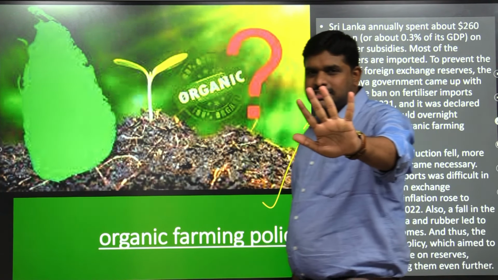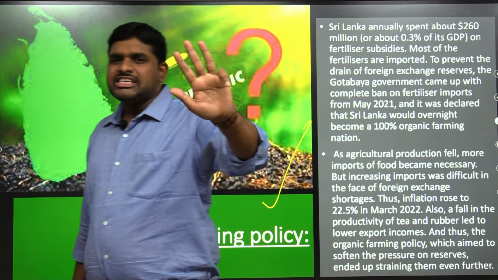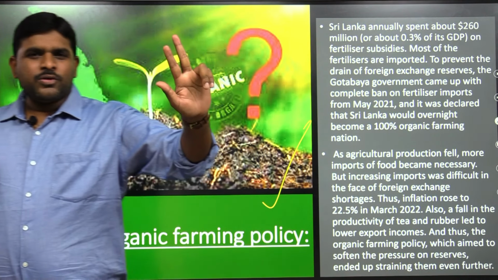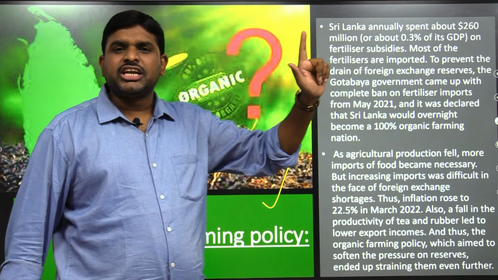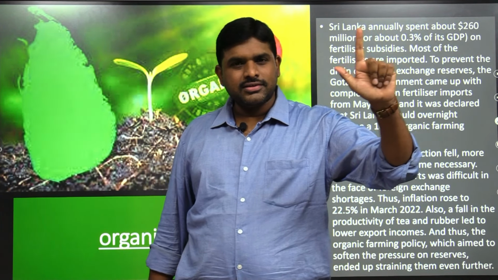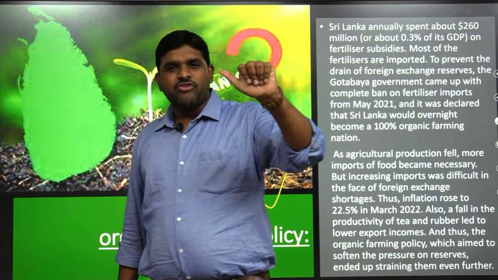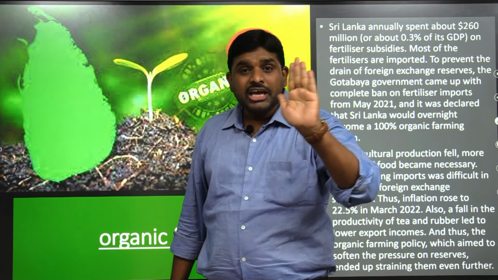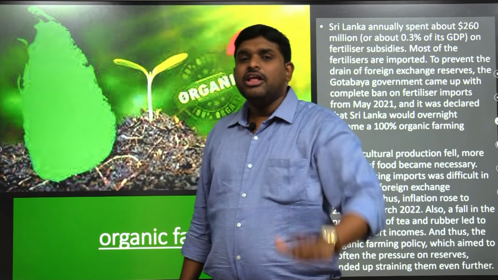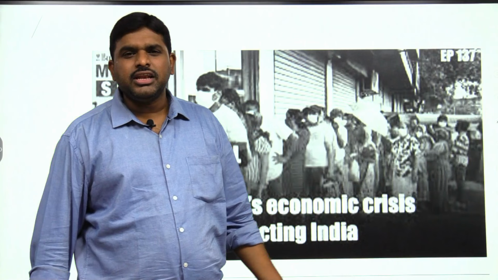So what are the reasons? Number one, IMF conditionality. Number two, organic farming policy. Number three, sudden reduction in the tourism sector. Number four, populist measures like tax cutting. These are the major factors which are responsible for the failure of the economic system in Sri Lanka.